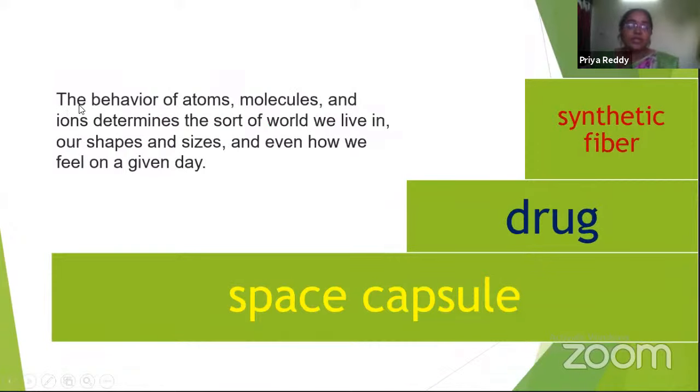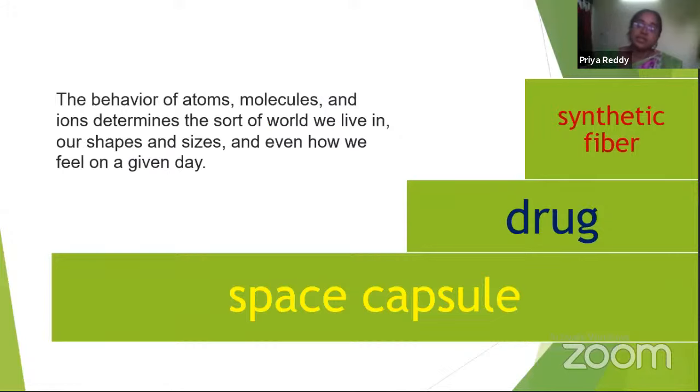Okay, so definitely the behavior of atoms, molecules, and ions determines the sort of world we live in. Means atoms combine to form molecules in different ways, which gives the structures that we are seeing. Okay, if the carbon takes sp3 hybridization, then only it will have diamond structure.